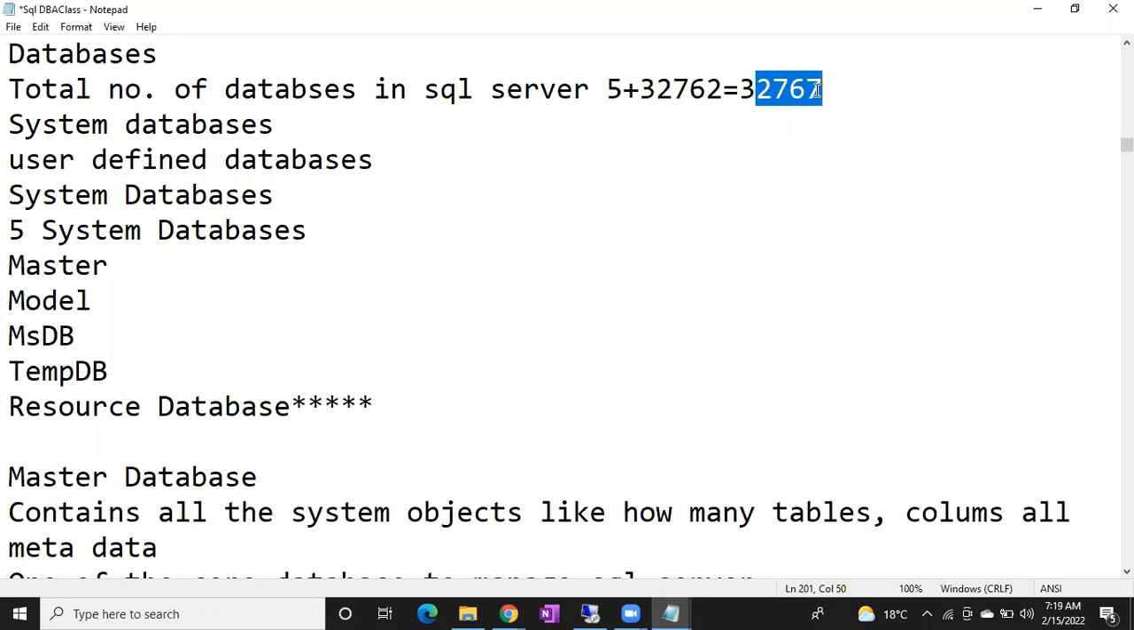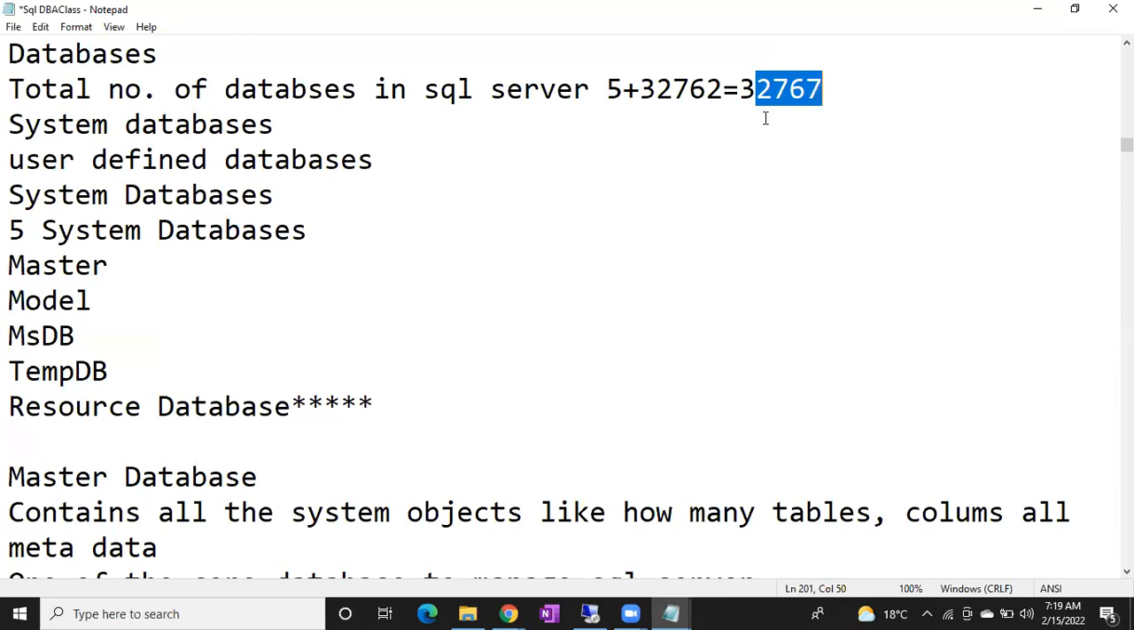Actually, there are two types of databases. One is system databases, the second is user-defined databases. System databases are the ones you get whenever you install SQL Server. You get them along with the system, so they are called system databases. User databases are those that users create manually.